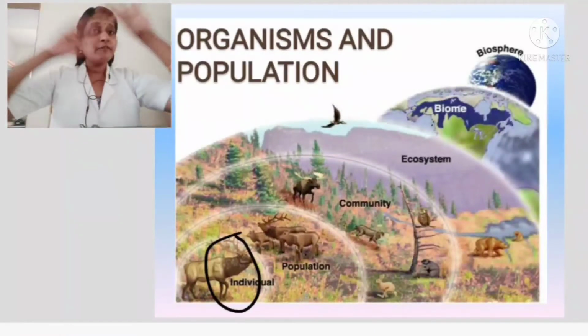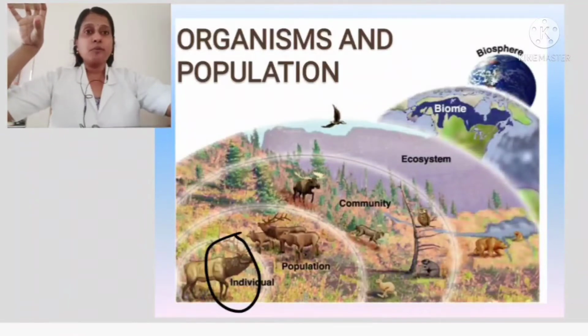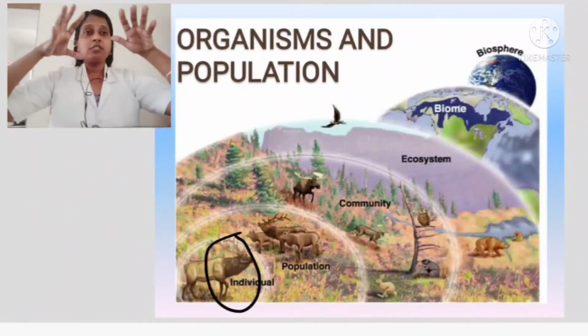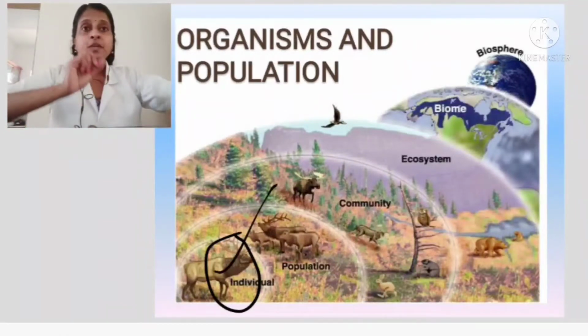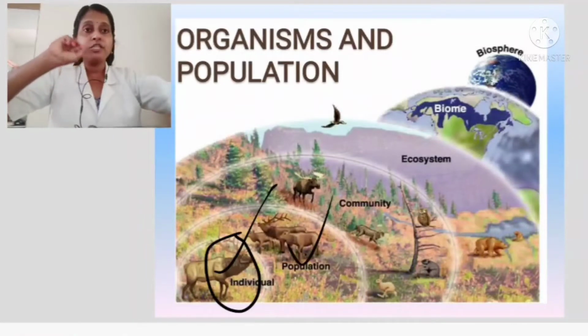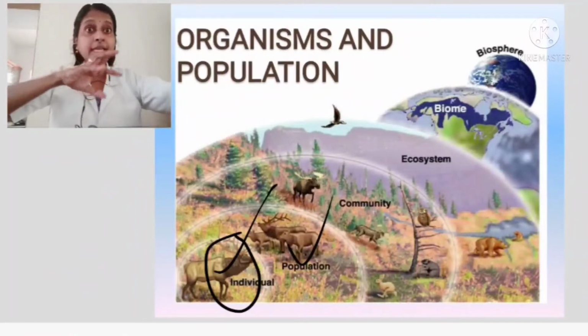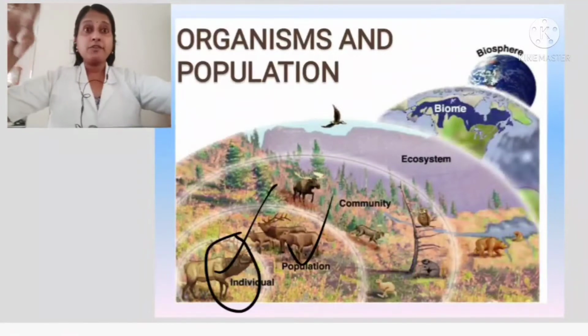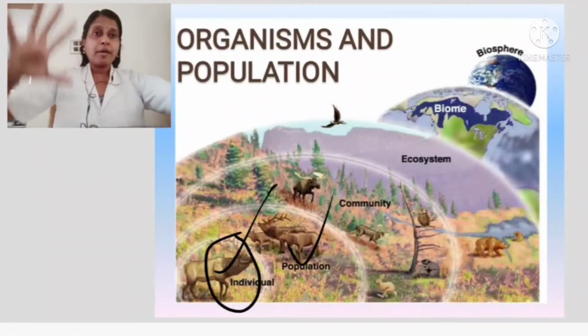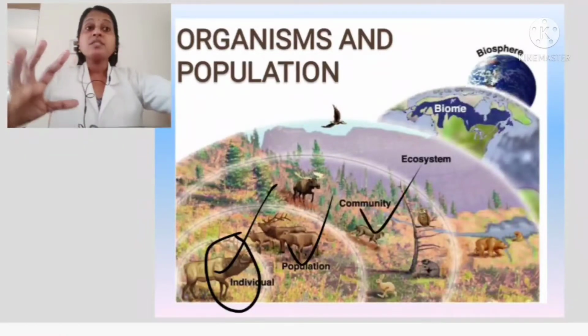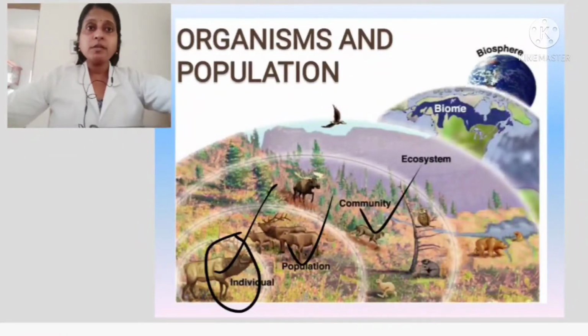Understood? So when different species of populations interact with each other, they form a community. So one is an individual, and many individuals together form a population, like human population, cat population. And when many different populations group together and occupy a region, that forms a community. What do they form? They form a community.